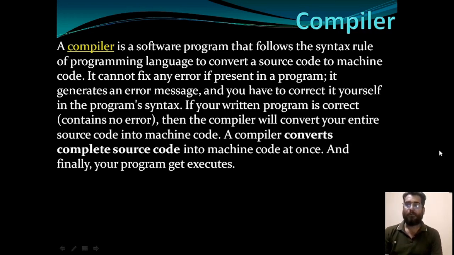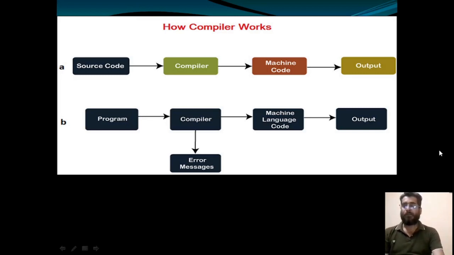And finally, your program gets executed. If there is no error in your code, so compiler will convert your source code into the machine code and your program will get executed. So see how compiler works. You have to write source code. Compiler will convert the source code into the machine code and we will get the output. Your code will be executed finally.